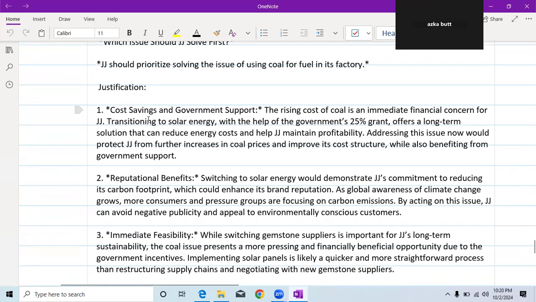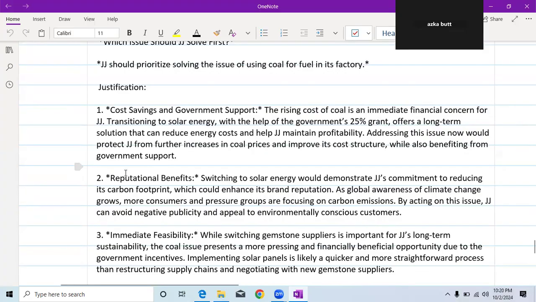My justification is cost savings and government support. The rising cost of coal is an immediate financial concern for JJ. Transitioning to solar energy with the help of the government grant, which is 25%, offers a long-term solution that can reduce energy costs and help JJ maintain profitability. Addressing this issue now would protect JJ from further increases in coal prices and improve its cost structure while also benefiting from the government support.